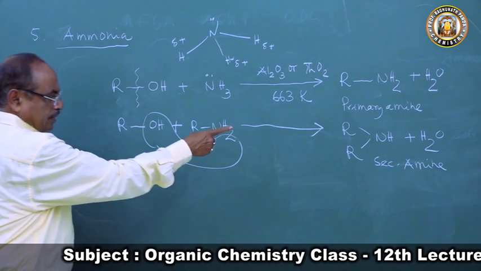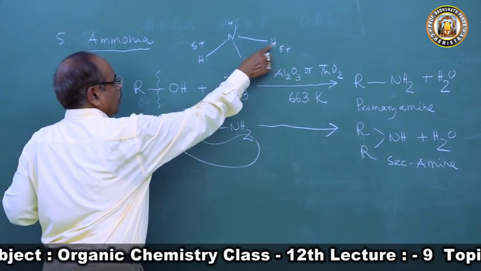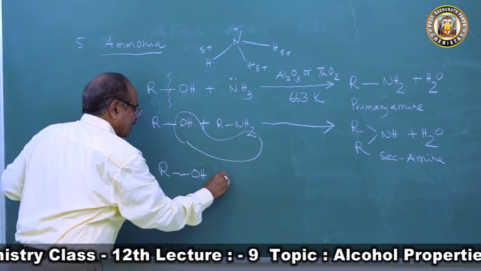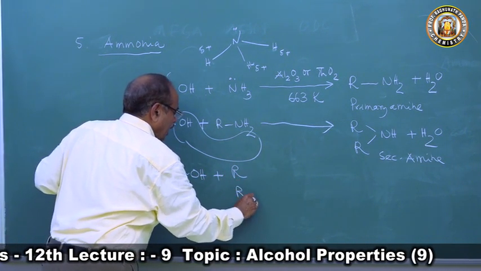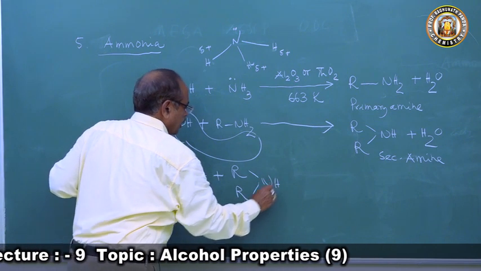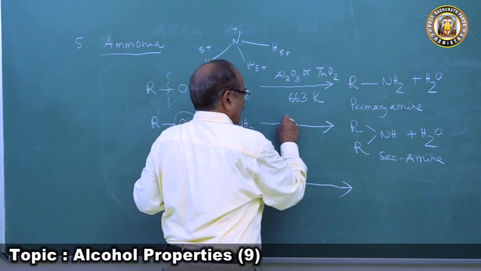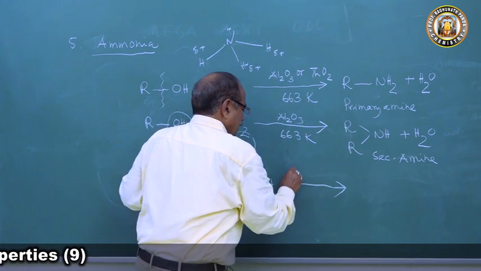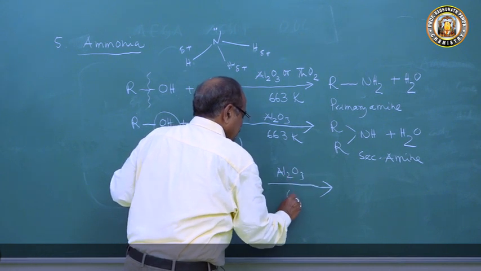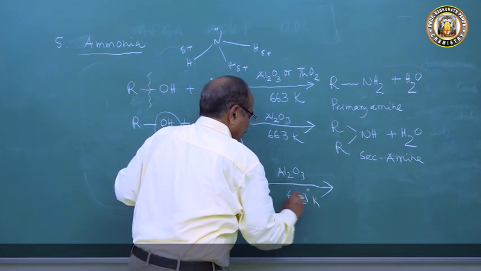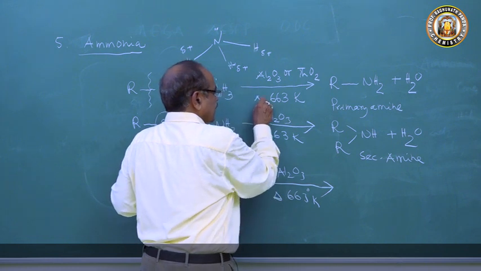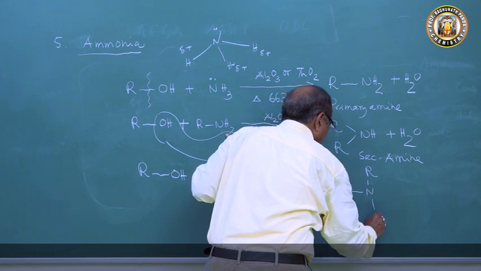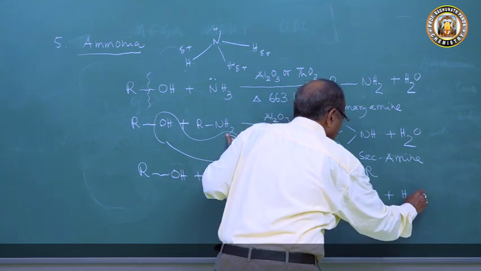Then again, it has another hydrogen atom, as 2 hydrogens are gone and it has one more. So again ROH reacts with the secondary amine R2NH in the presence of the same Al2O3 at 663 K, heat, and we get a tertiary amine, R3N, plus again elimination of a molecule of water.